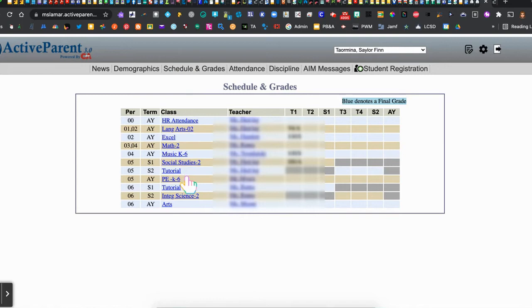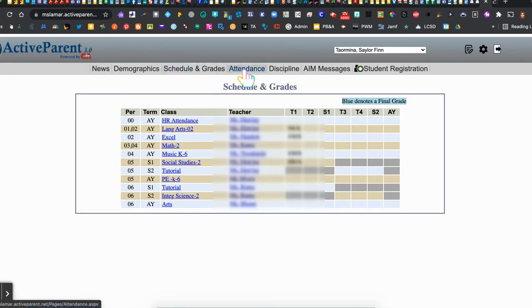So here you'll be able to see all of the classes your student is enrolled in. You can see the period and the term, and depending on if you're elementary or high school, you may just see a few of these because of course, the high schools are going to be on the block schedule. You'll see the teacher that teaches that course, and then you'll see all of the grades listed by their term, semester, or all year score.